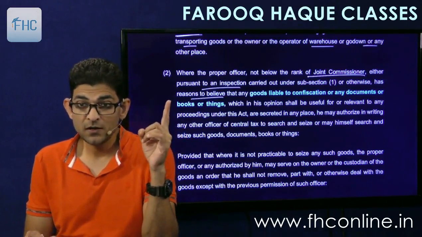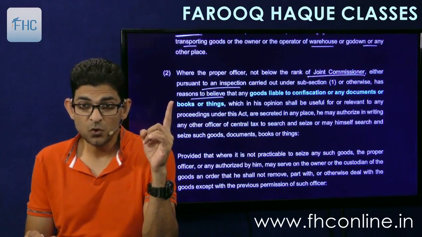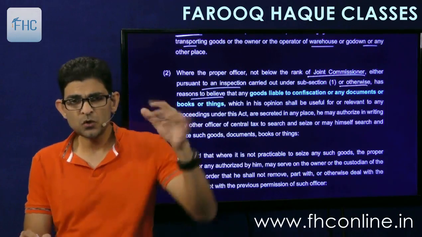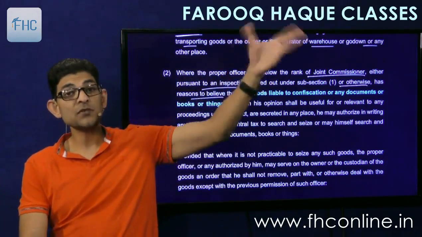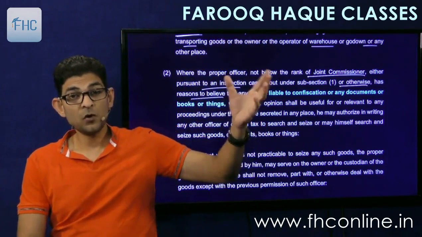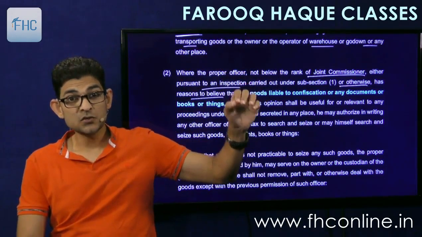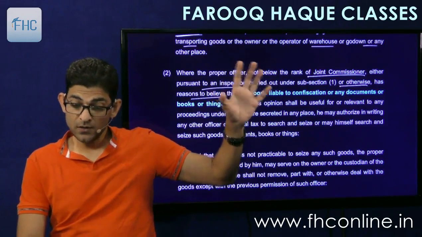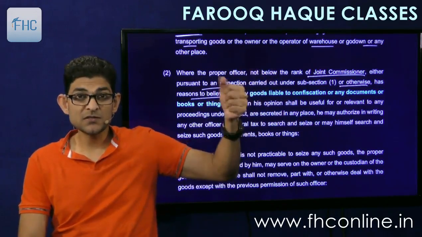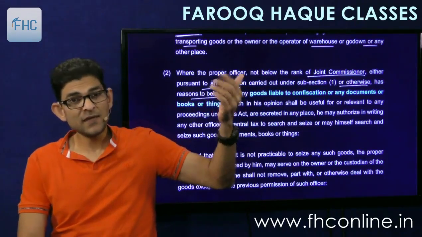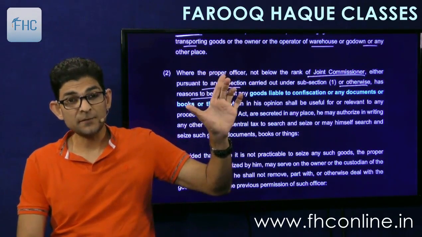So it says either pursuant to inspection or otherwise. It includes 'or otherwise' also, means it is not necessary to first conduct inspection. If the officer, that is joint commissioner, has reasons to believe that the goods are liable to confiscation, even without inspection, he gets the solid reason to believe, then he can go to subsection 2 directly.